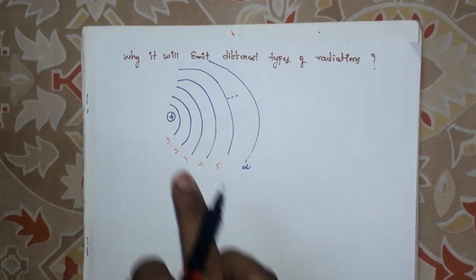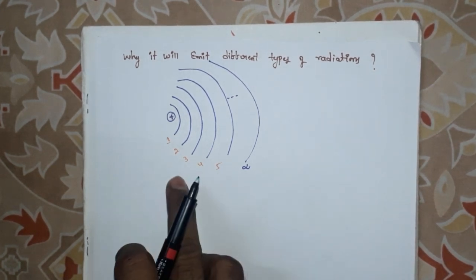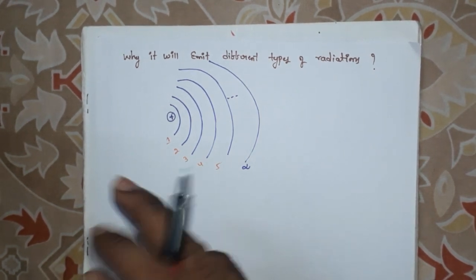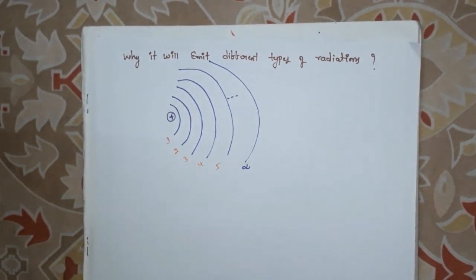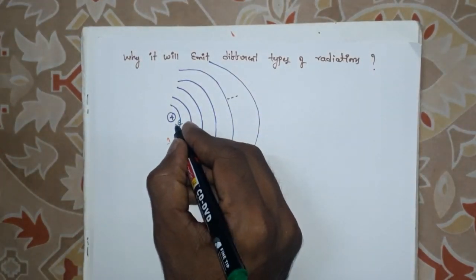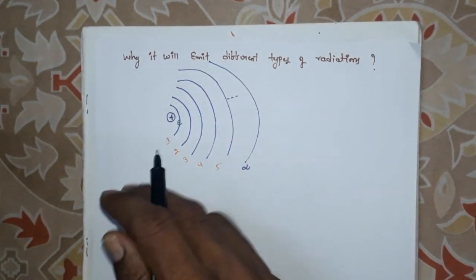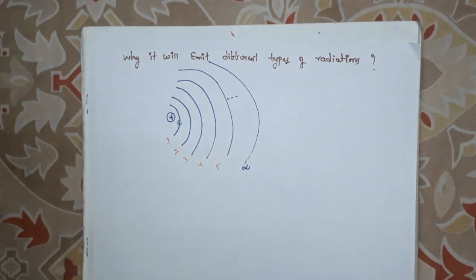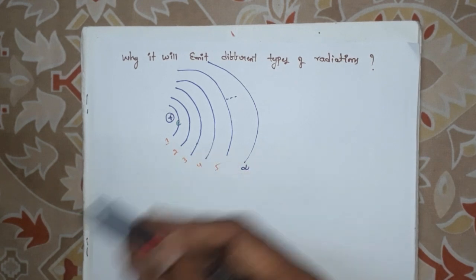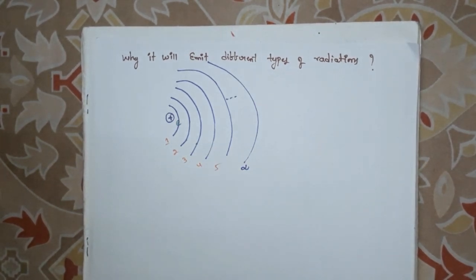When we supply energy or electricity to a hydrogen atom, the electron present in the hydrogen atom absorbs radiation and goes to a higher energy level. The electron may go to the second, third, or fourth energy level.